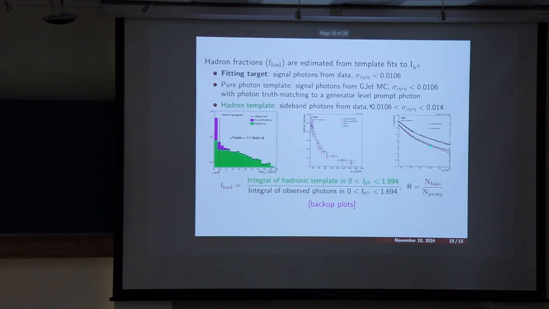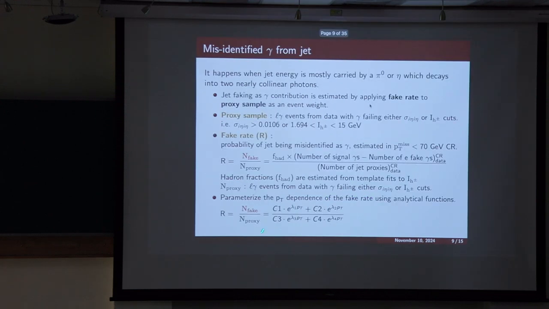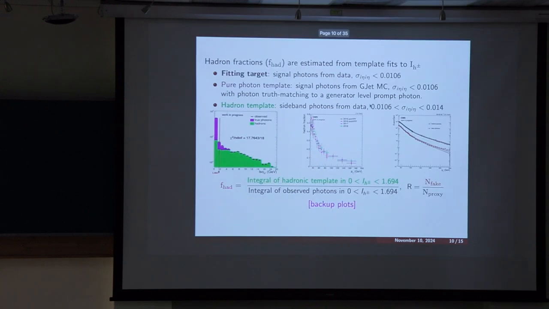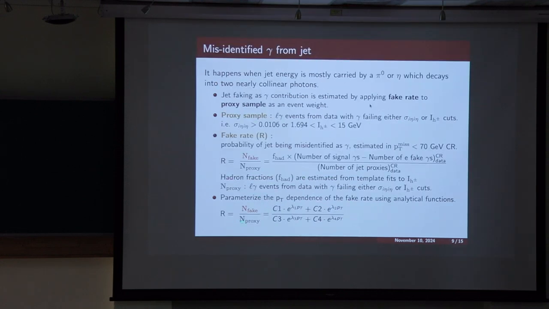So here is the fake rate, the ratio of number of fake and number of proxy, and we parameterize this fake rate as some analytic function and get the numbers C1 to C4 and lambda 1 to lambda 4 from this fit. And we use this fake rate as a weight to the proxy sample to get the jet faking as photon